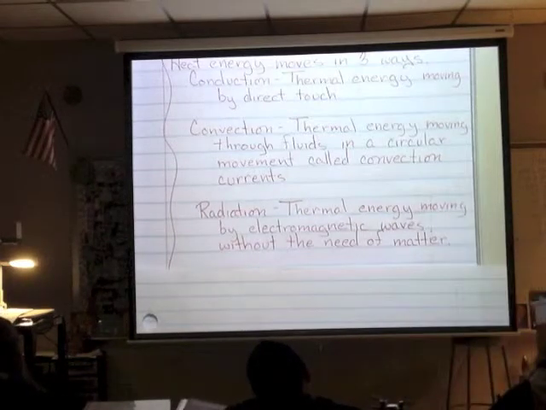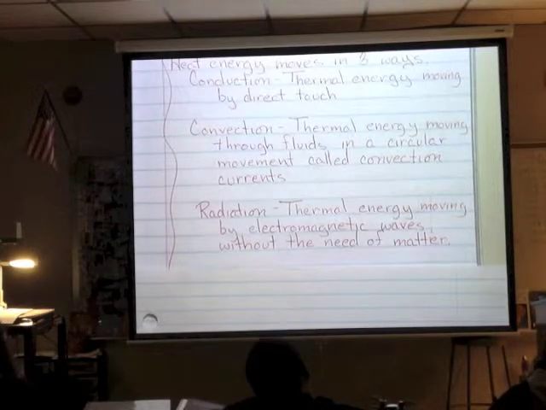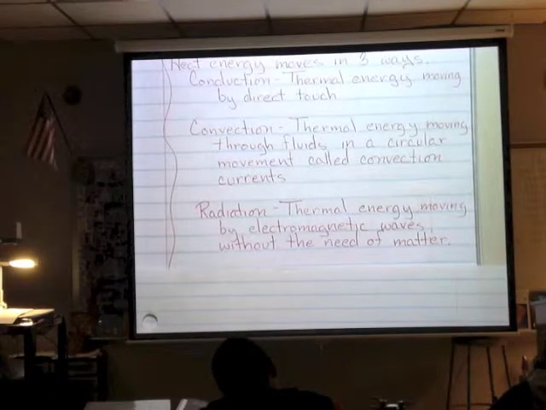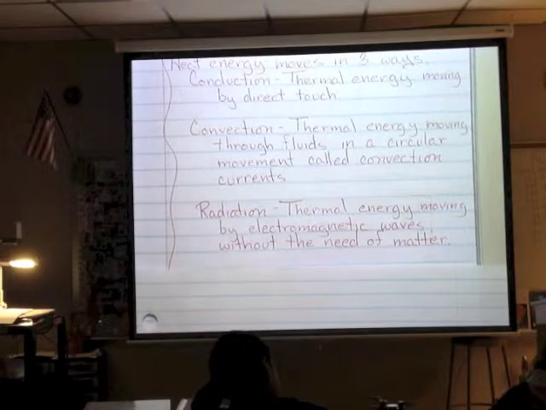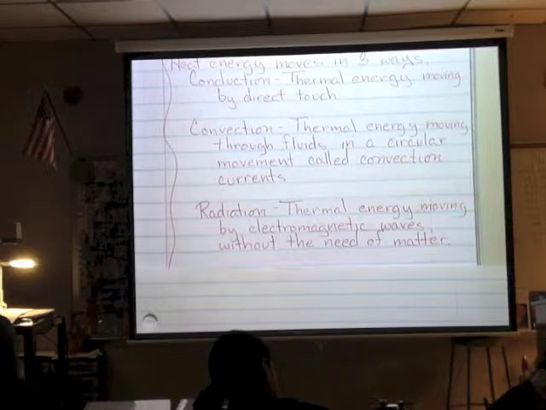Radiation can travel through empty space. That's why we get radiation from the sun. Because the way we get the energy from the sun is through radiation. We wouldn't be able to get it any other way because there's no matter in space, right? So the only way we can get energy from the sun is through radiation, because radiation can travel without any matter whatsoever. Yes, Antonio? Is it the one that happens most?